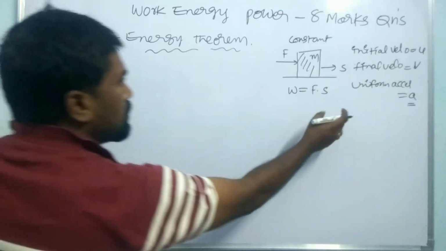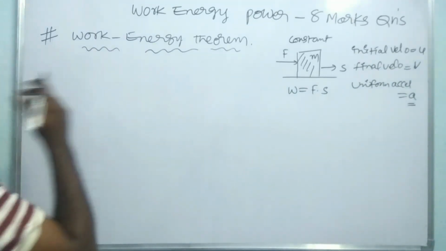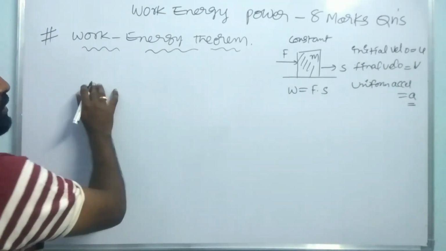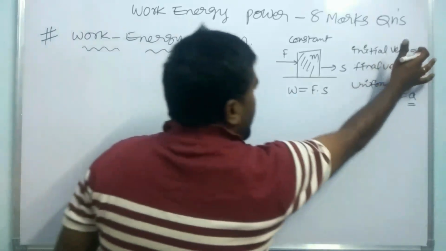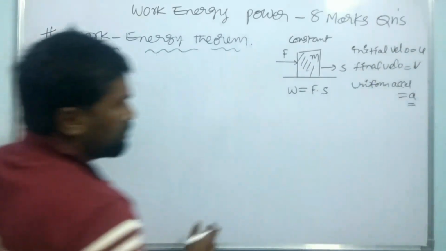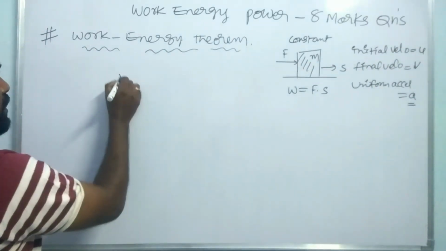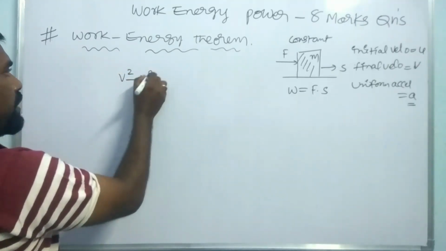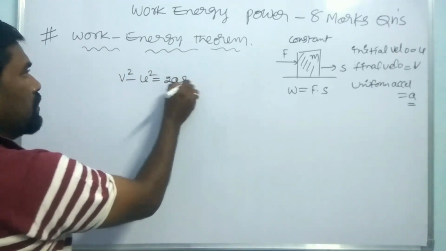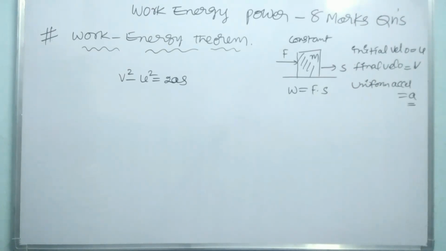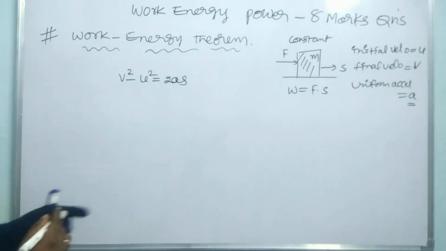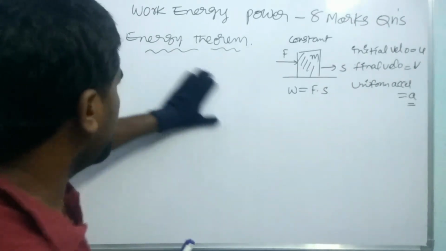Okay, so from the equation of motion we can write that. Here V, U, A and S are all there, hence we need to find V square minus U square equals 2AS. So before going to that, let us write a small sentence here.